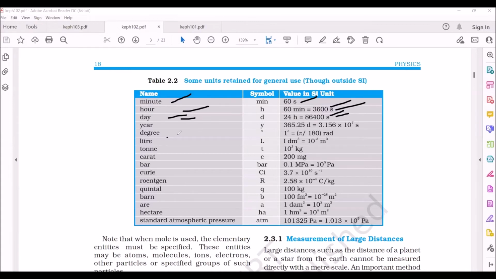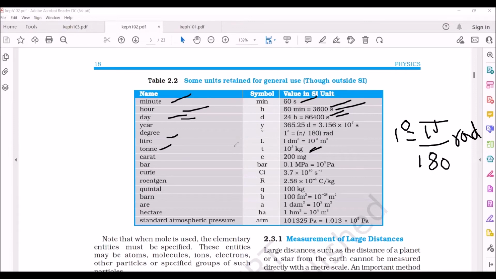And similarly, degree. There is no term as degree in the SI system. So we have radian. 1 degree is equal to pi by 180 radians. Similarly, if you want to measure 90 degrees, then it is nothing but 90 pi by 180 radians. We are representing ton as 10 to the power 3 kg because there is no term as ton in SI unit.